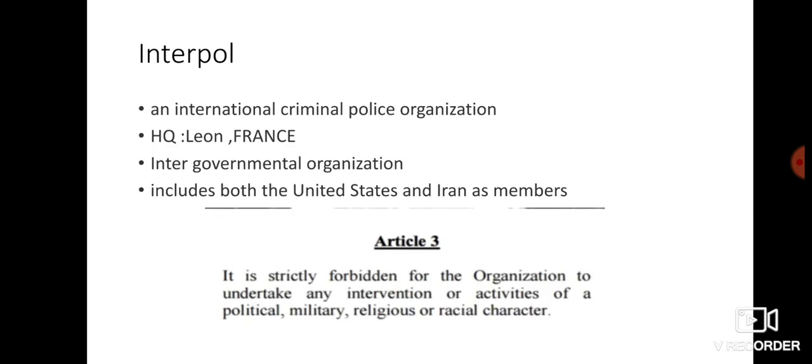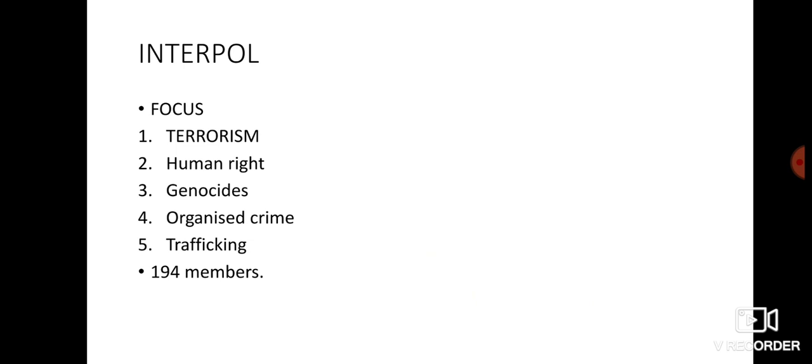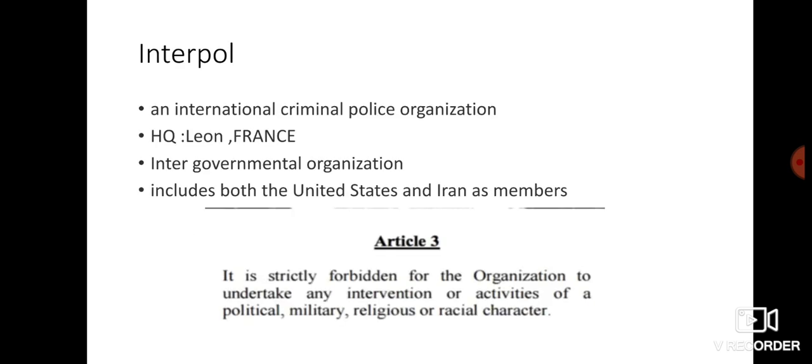Okay, so Interpol is an international criminal police organization. Its headquarters is in Lyon, France, and it's an intergovernmental organization. It has about 194 members, and it includes both the United States as well as Iran in the member countries.